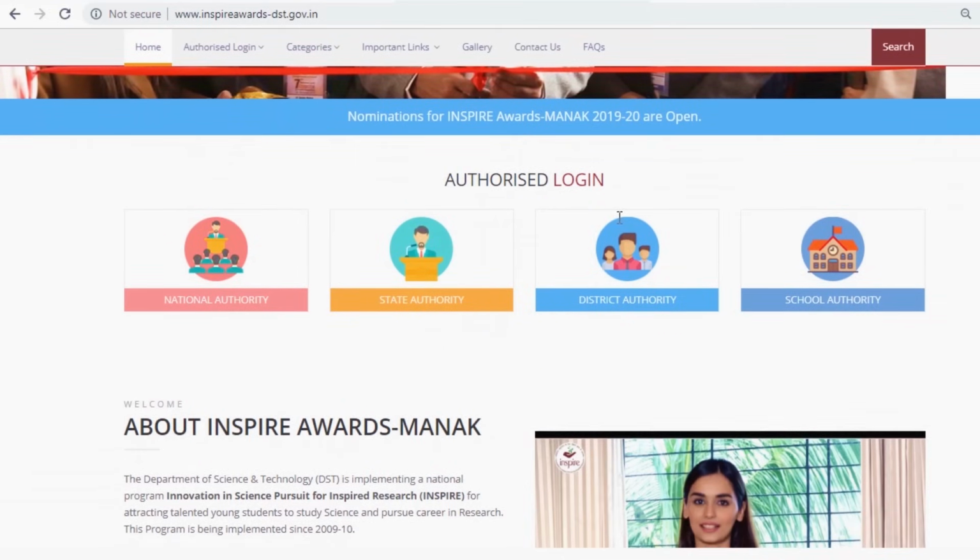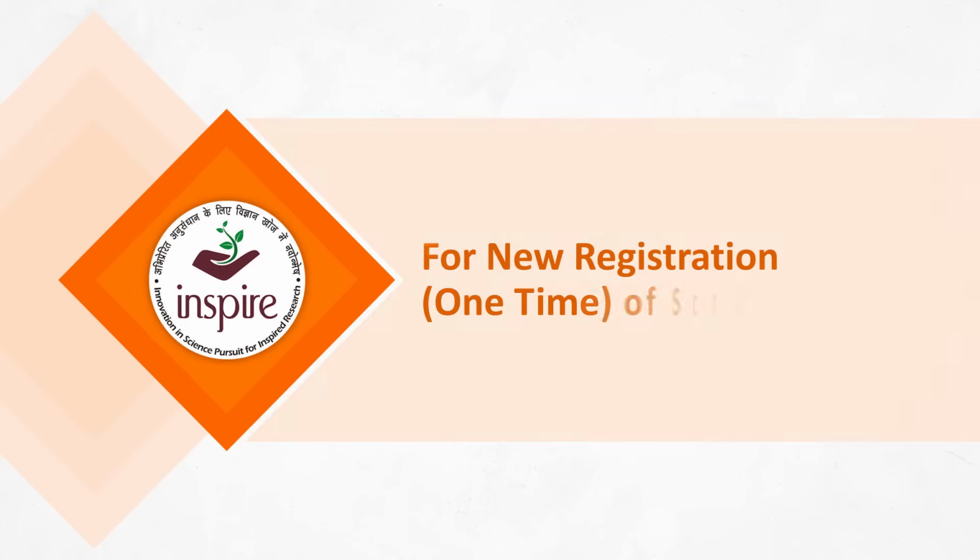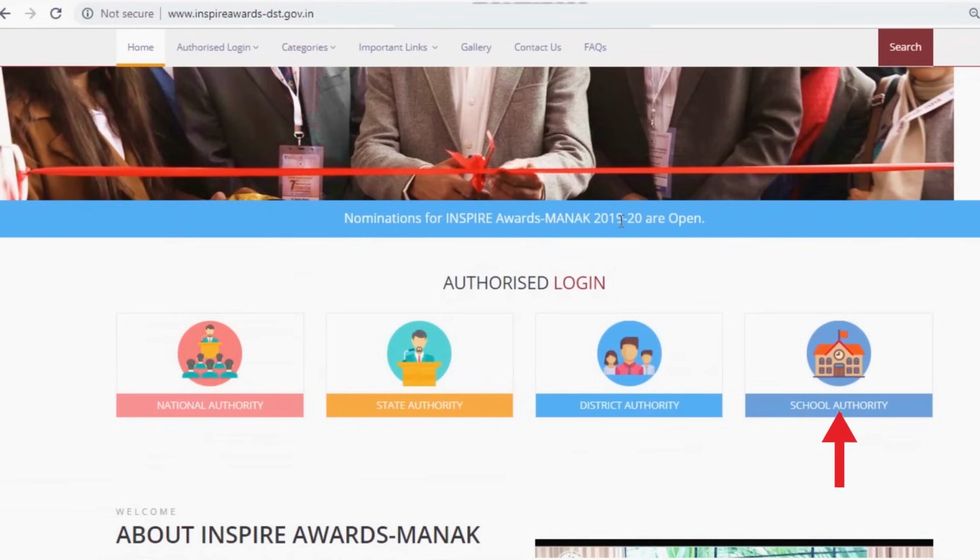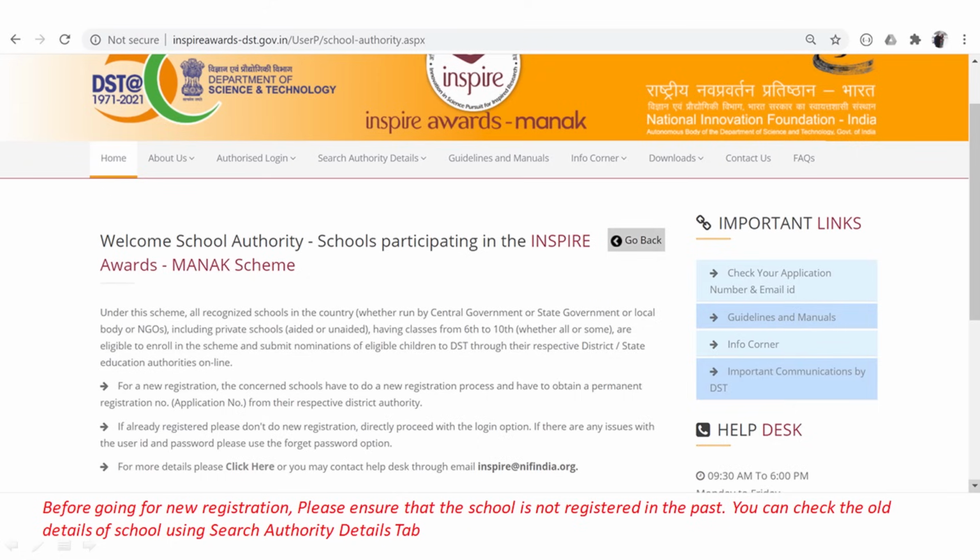Let's start the process. For one-time registration of schools, that is, new school, click on School Authority tab for registering as a new school. Before going for new registration, please ensure that the school is not registered in the past. You can check the old details of school using Search Authority Details tab.